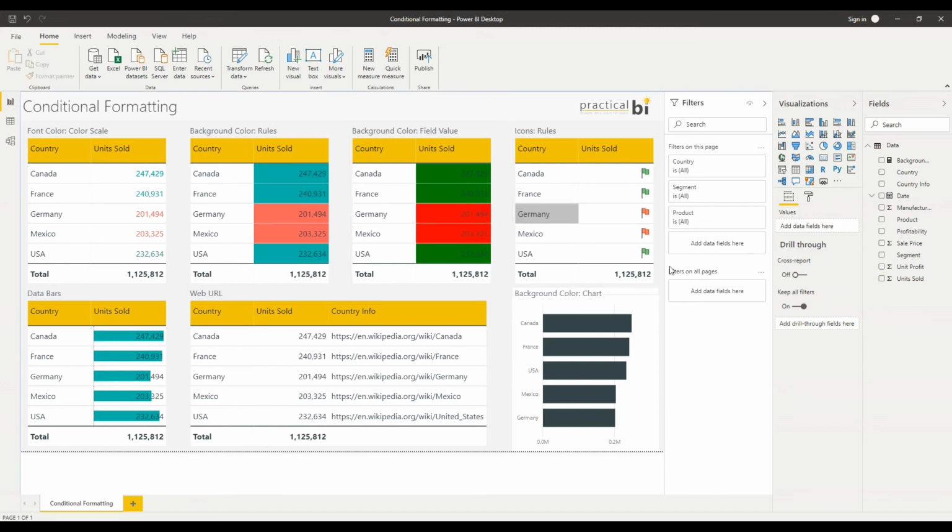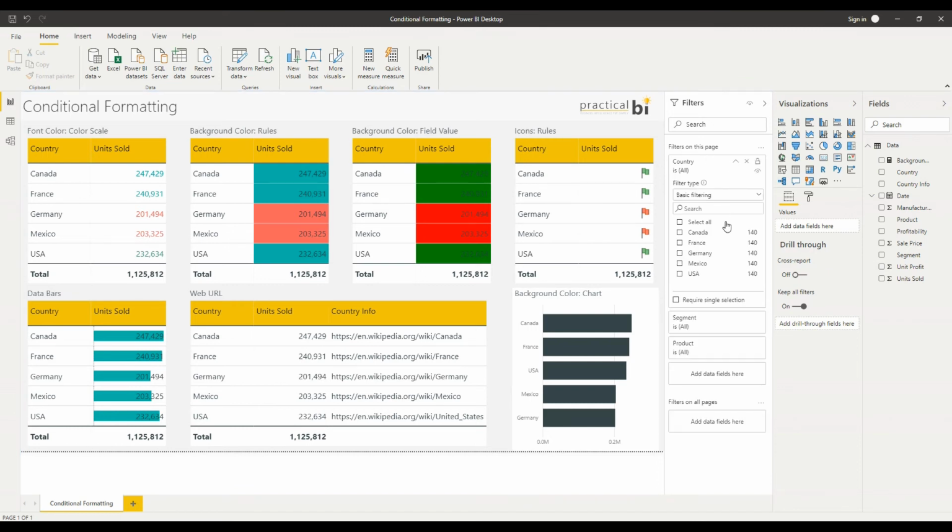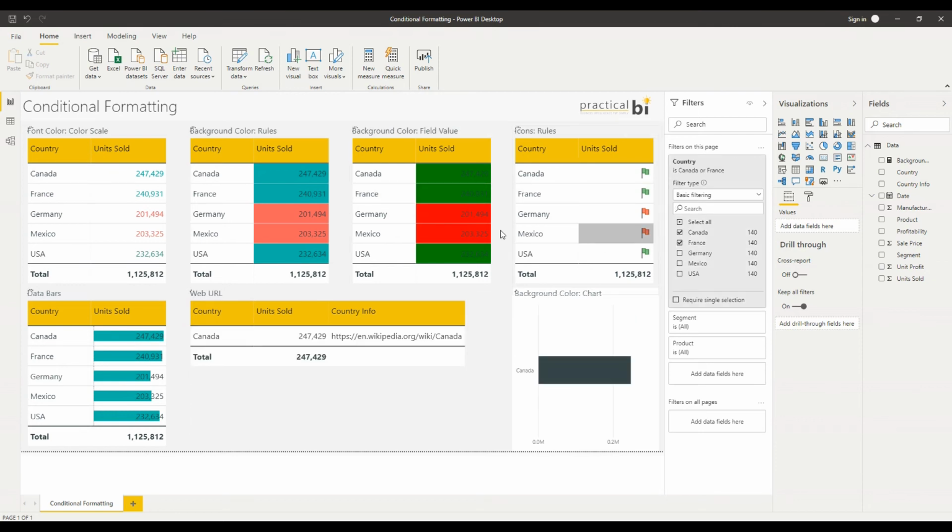So let's see what happens when we change our selection in our dashboard. I've got some filters on this page. I'm going to drop down and just select two of my countries. I'm going to select Canada and France. Just before I do that, just notice that Canada and France are green when it comes to font using the color scale, and they're green across the board no matter the rule that I use here. So let's select Canada and France.